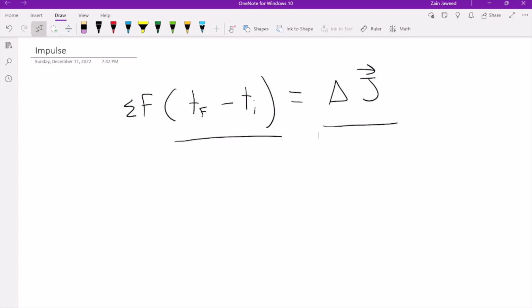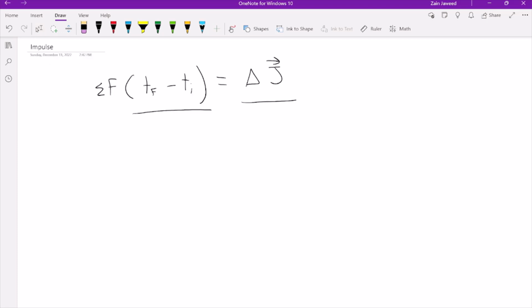Then when we pushed the cart towards the force probe, we did it with different speeds, so we were able to demonstrate that it did not matter what the initial velocity of the cart was. In the end, the impulse would still equal the change in momentum. Then we pushed the cart towards the force probe and used a LabQuest to measure the average force of the collision and the time interval of the collision. So with those values, we were able to use this equation here to find the impulse.